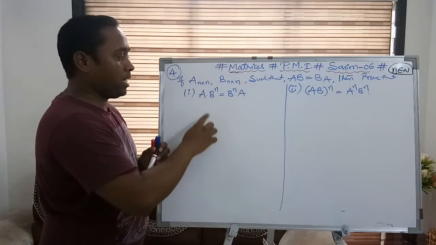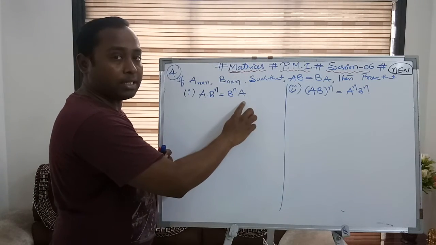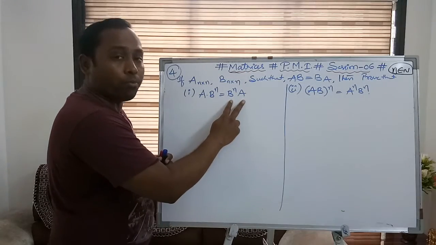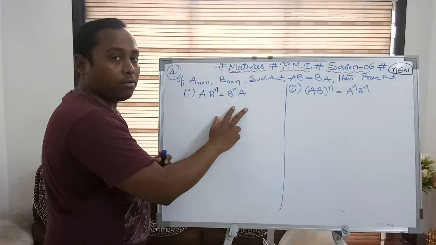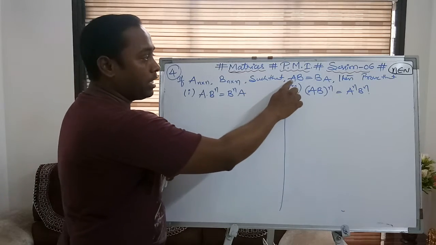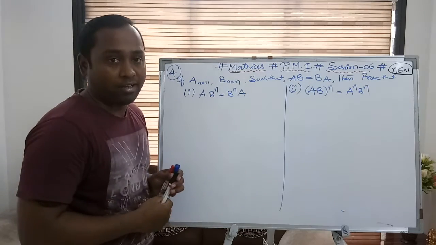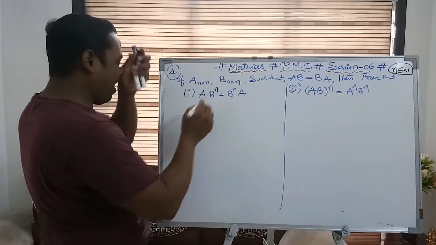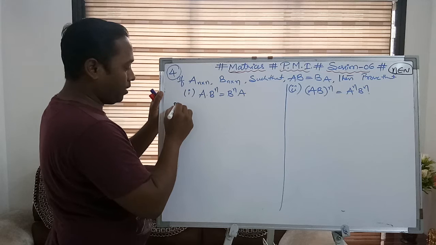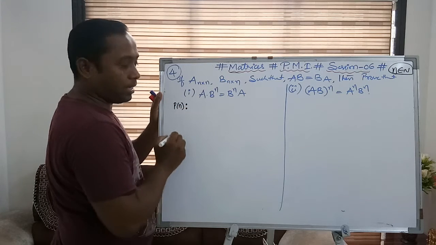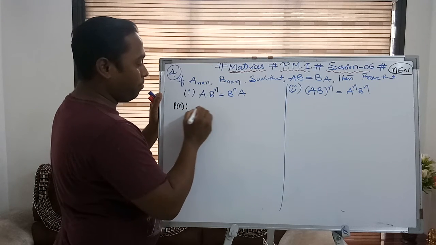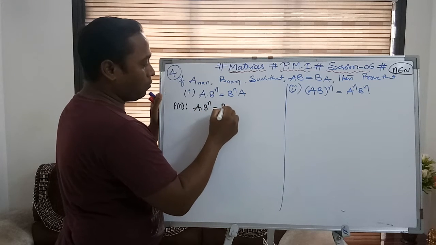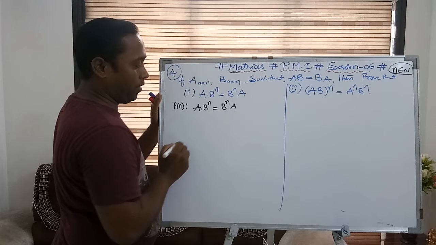Now you can understand this is a P of n statement. If I put n is equal to 1, AB is equal to BA. Is it equal? Yes, definitely, because it is already given that AB is equal to BA. So hence P of 1 will be definitely true. Still I am showing this statement here. See, first I am writing the P of n statement. What is the P of n statement here? A into B to the power of n is equal to B to the power of n into A.